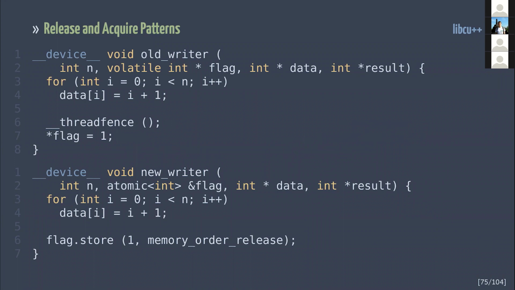The new libcu++ library relies on these instructions, but provides better semantics. We could change the flag type to libcu++ atomic and forget about memory fences and the volatile keyword. As you can see in line 6 of the bottom listing, we can clearly express ourselves by calling the store method with memory order release.